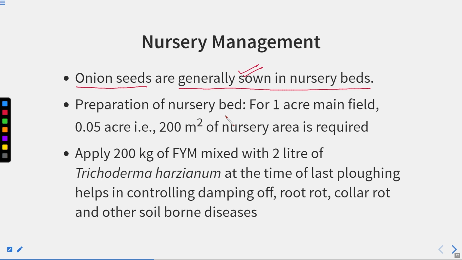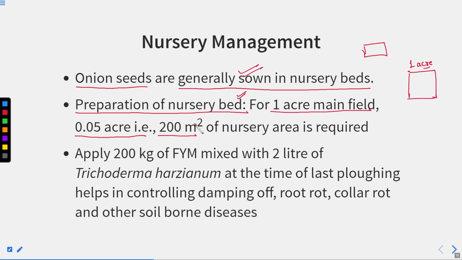Now the preparation of the nursery bed. How to do that? For a 1 acre main field, this is our main field and here is the nursery. So what is the area of the nursery? For 1 acre, 0.05 acre, that is 200 meter square.